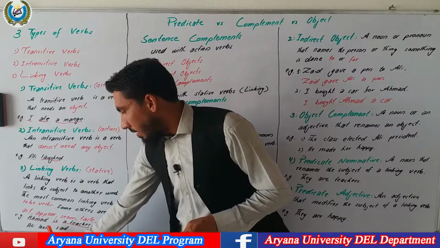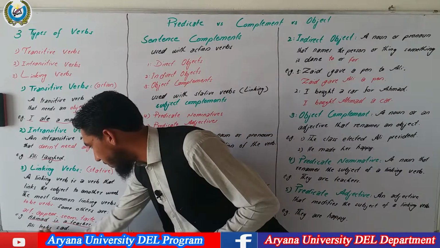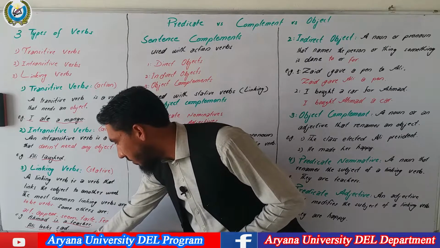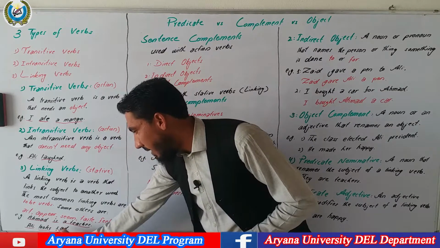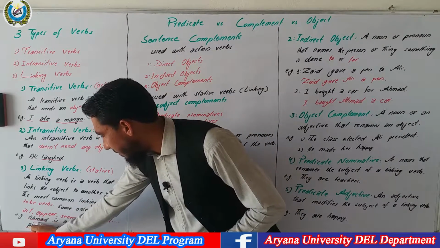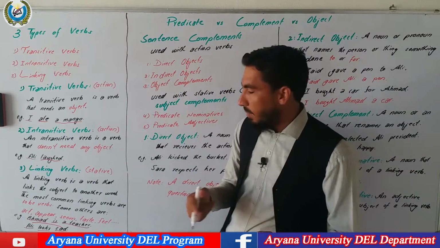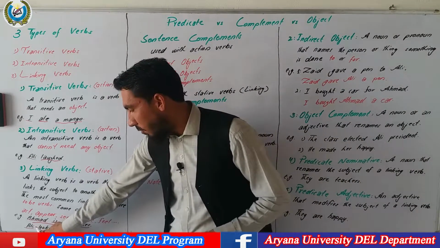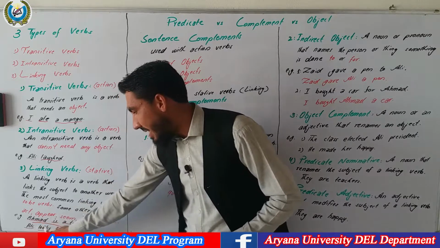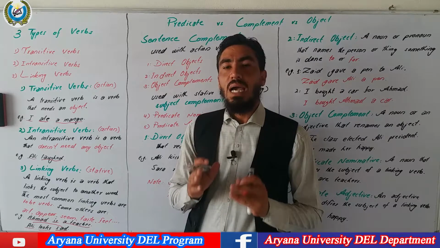Ali looks sad. Once again, the verb in this sentence is looks. The subject of the sentence is Ali, and what follows the linking verb is an adjective. Ali looks sad. So now both parts, Ali and sad, refer to one person. If I replace this linking verb with the to be verb, I can say Ali is sad. Ali looks sad has a similar meaning to Ali is sad.